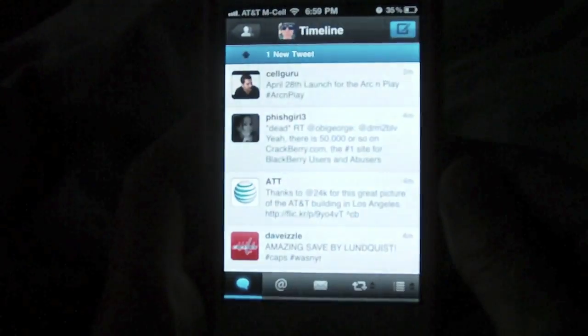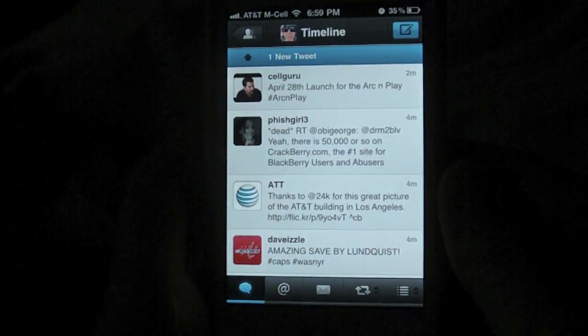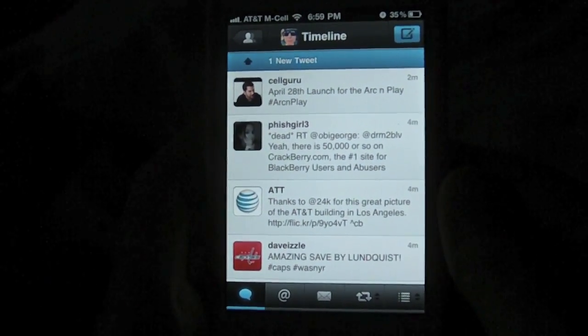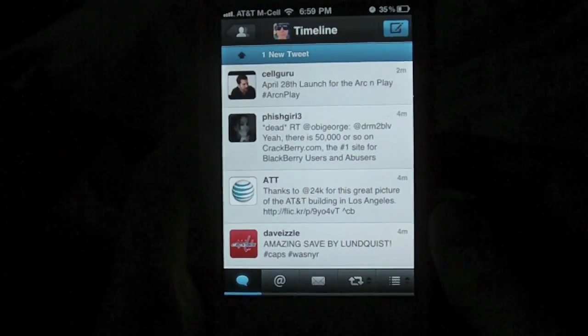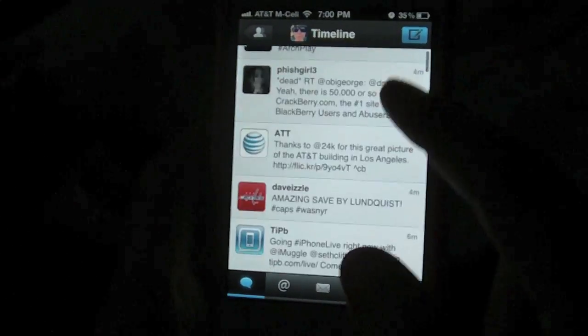It is Tapbot's newest Twitter application, and I absolutely love it. I will just straight out from the beginning say this is my favorite Twitter application ever. Okay, so let's take a look.